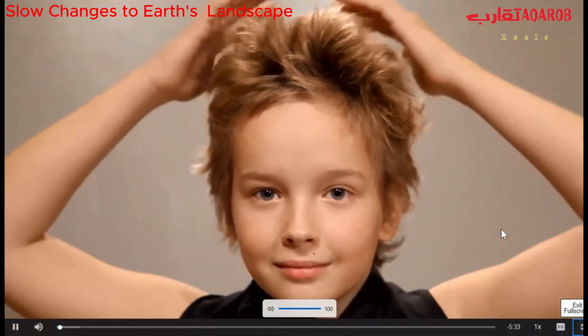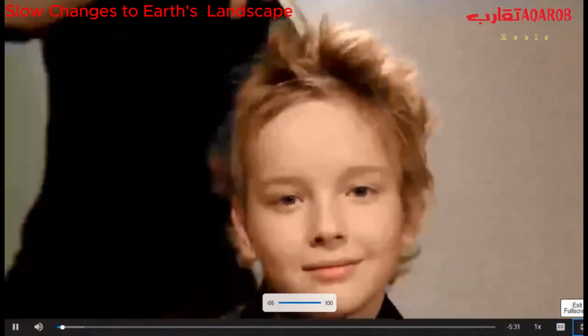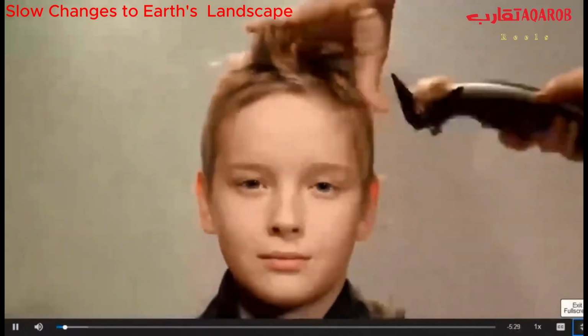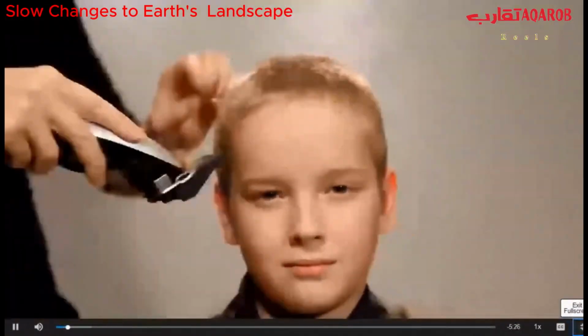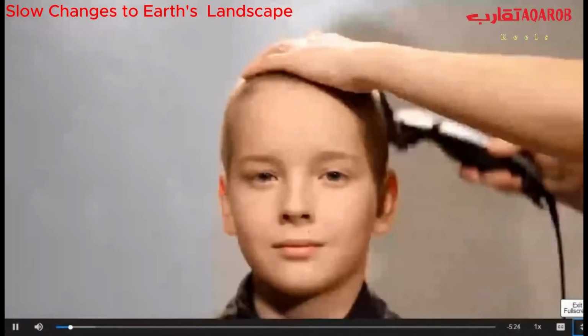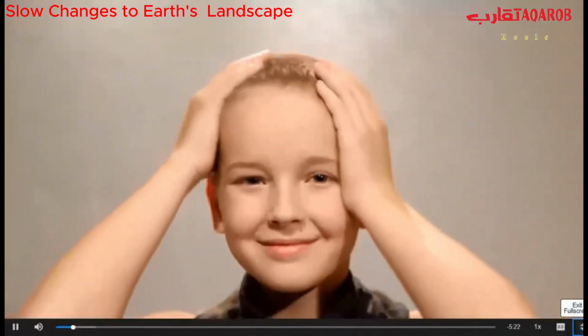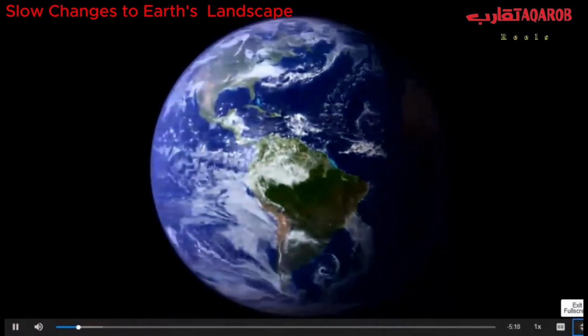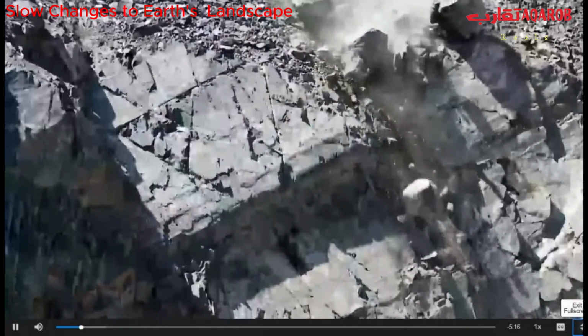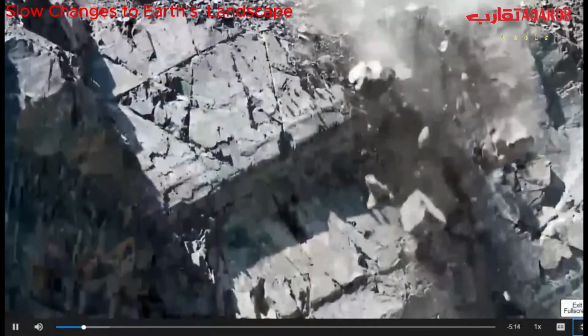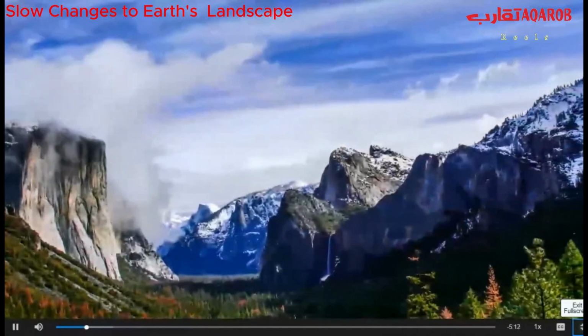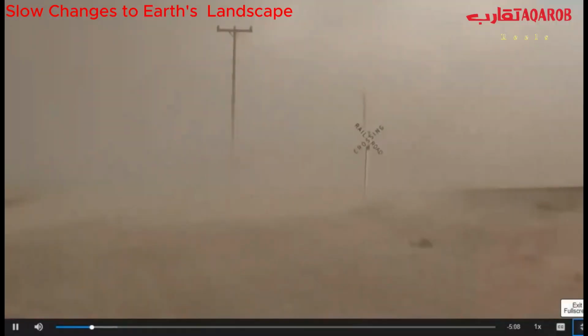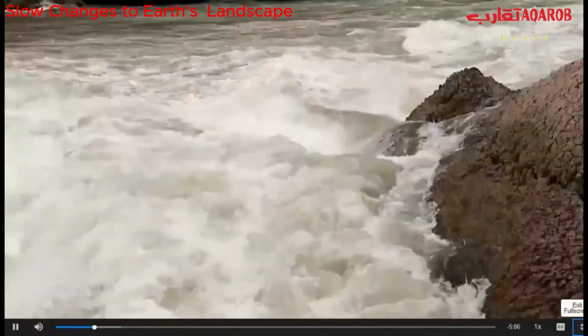This boy's hair is about to become shorter. That is a quick change. Changes happen to Earth too. Some of those changes are quick, and some are very slow. What can cause a slow change to Earth? Wind and water